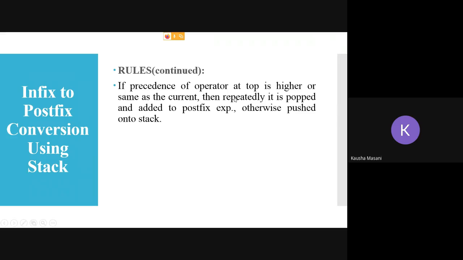If the precedence of the operator at the top of your stack is higher or the same as the scanned operator, then repeatedly you are going to pop out the operators from the stack to your Polish notation column and add them to the postfix expression.